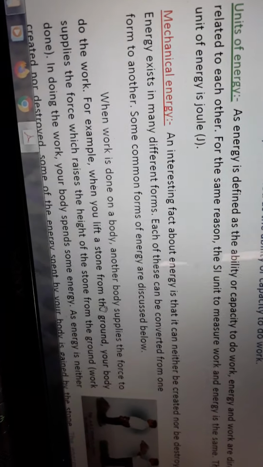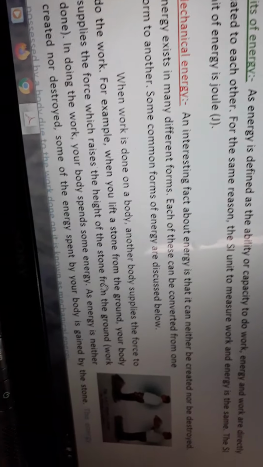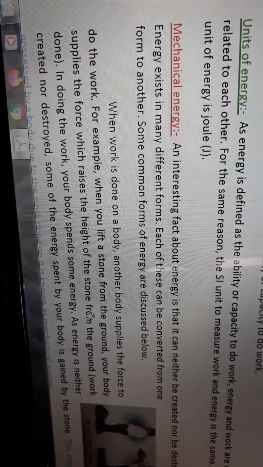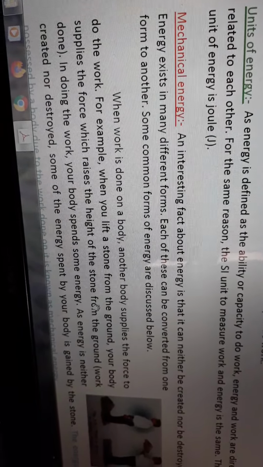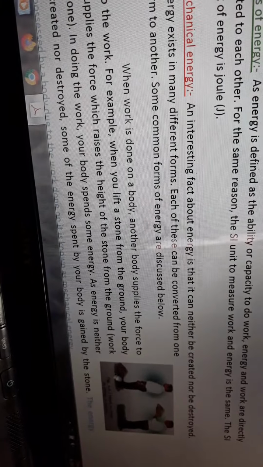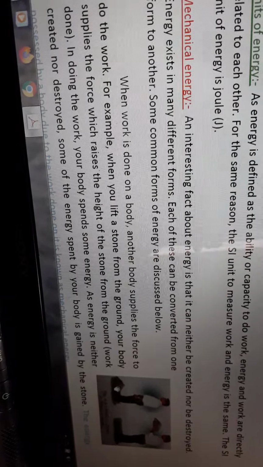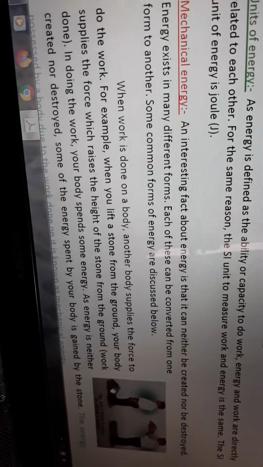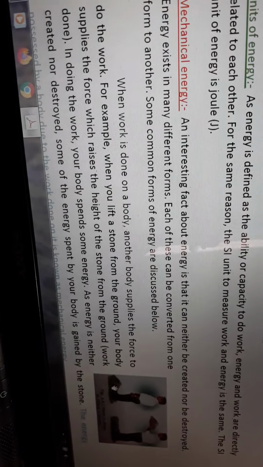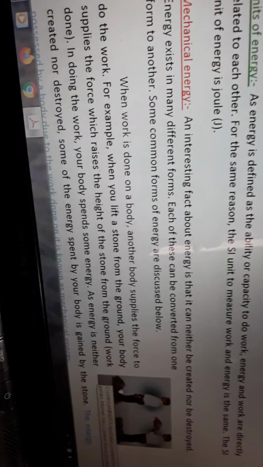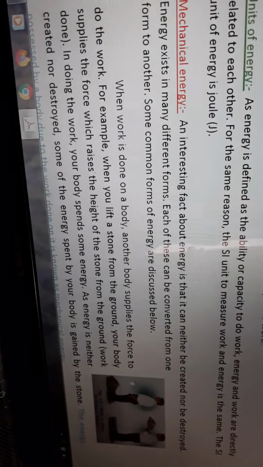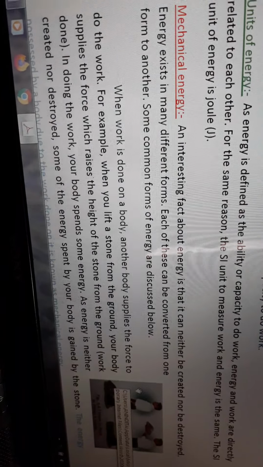When work is done by a body, another body supplies the force to do the work. For example, see in this picture that when you lift a stone from the ground, your body supplies the energy which raises the height of the stone from the ground. So work is done there. In doing the work, your body spends some energy.